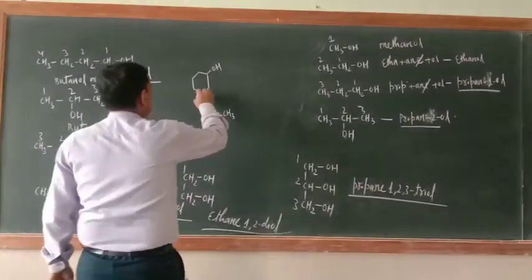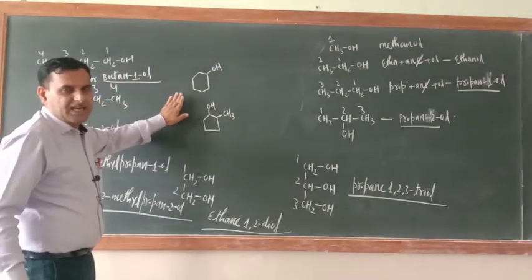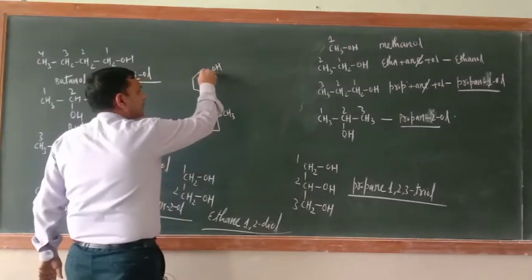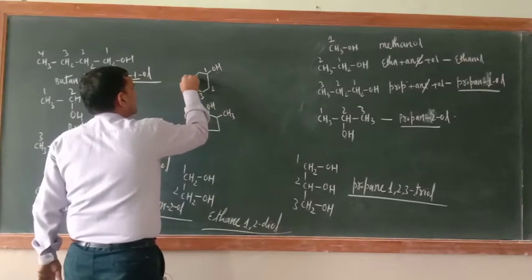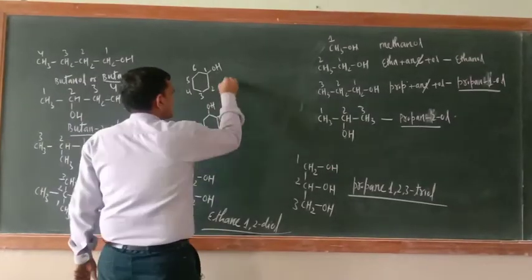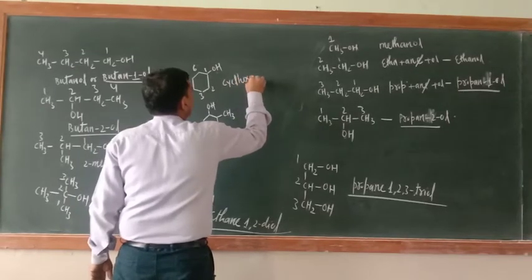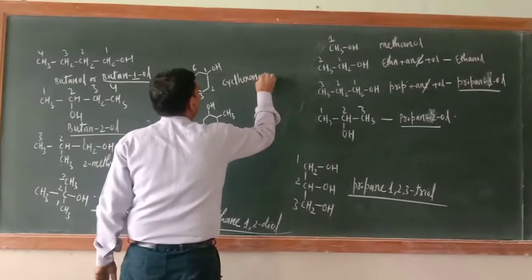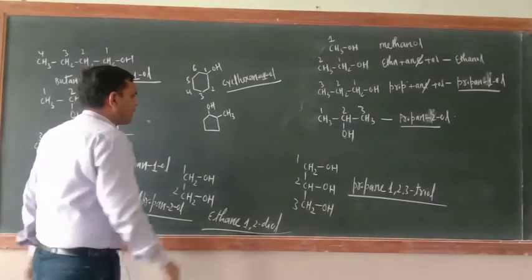Now just see here, this is alicyclic alcohol. Okay, so carbon atom to which OH is bonded. So 1 2 3 4 5 6, that is there. So what is the name of this one? Cyclohexane-ol. Cyclohexane 1-ol. Okay, no problem, it is understood. Now what about this one?